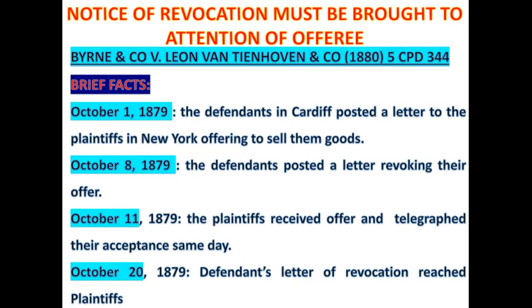So then, this is what we can say about notice of revocation, that it must be brought to the attention of the offeree before it will be deemed to be effective. One question that has usually arisen is this: when the offeror is revoking an offer, must the notice of revocation come from the offeror himself, or can it come from any other party?